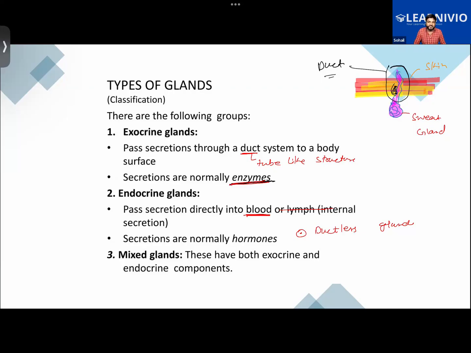Getting it now? Or someone has done a very intense physical workout, or someone is encountering a very threatening situation. There's a situation of emergency. So in that situation, your body needs a good amount of energy, a very good amount of energy is required by the body. So the adrenal gland will be secreting adrenaline, which is also called the fight or flight hormone.